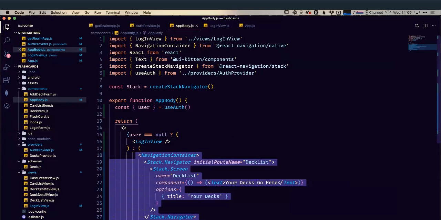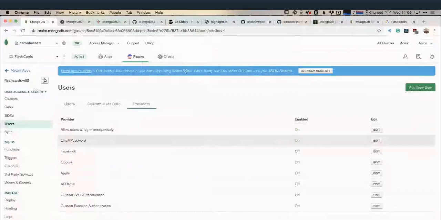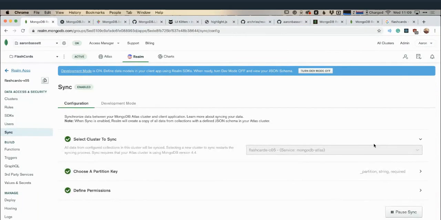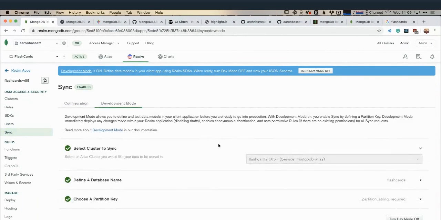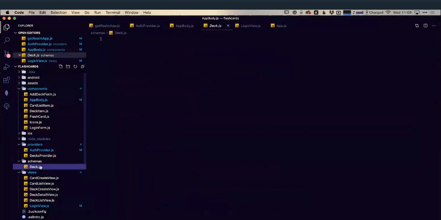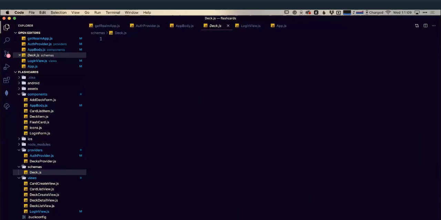Now, we haven't actually started saving any decks yet or defined what our decks are. Remember, when we looked at our Realm app and we were setting up our sync, we put it in dev mode so we can just define our schema as we go. That's what we're going to do in this next section. So I already have a schema file created here. And the first thing I'm going to create is the schema for my deck itself.